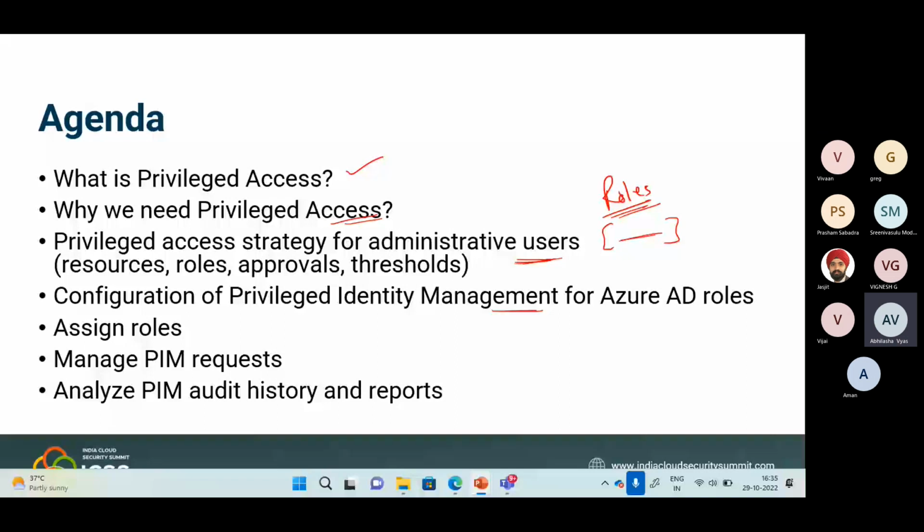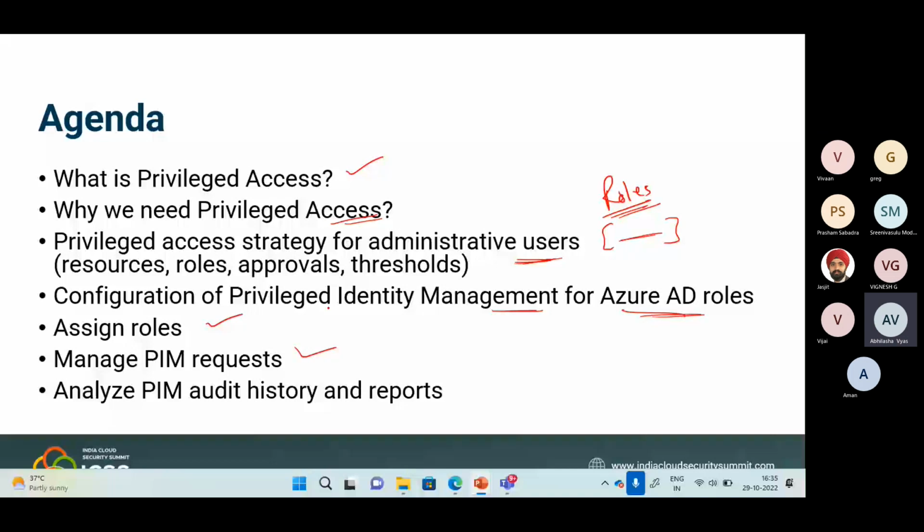If a user is activating a role, how that user is activating, we will go and check from the user's account. So we will try to do these small cases to understand how the entire life cycle for PIM works. If the role assignment expires, how we can extend that role assignment. All those scenarios we will discuss in the management of the PIM requests. If you are an owner or a global admin, how and from where you can check all those approval requests which are coming. All those things we will try to understand from the demo part.